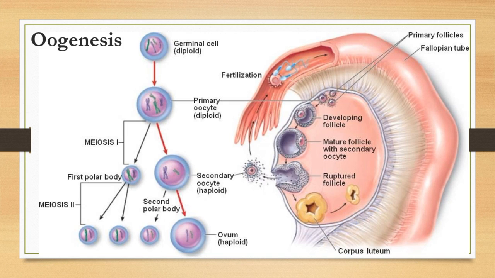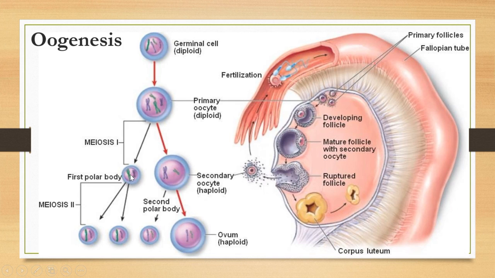The mitosis starts from the germinal cells, which undergo mitosis to produce oogonium. And then the oogonium will grow into the primary oocyte, which is still diploid. The meiosis will start when the primary oocyte undergoes meiosis 1, producing one secondary oocyte and a first polar body.